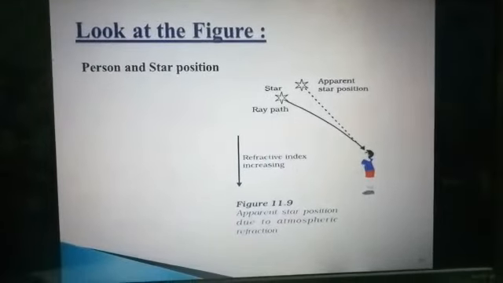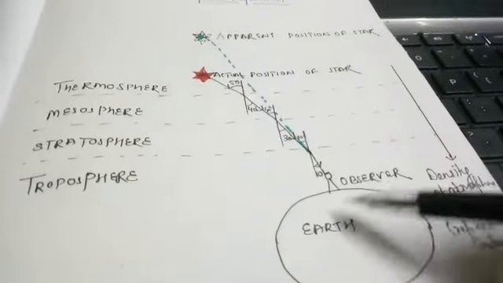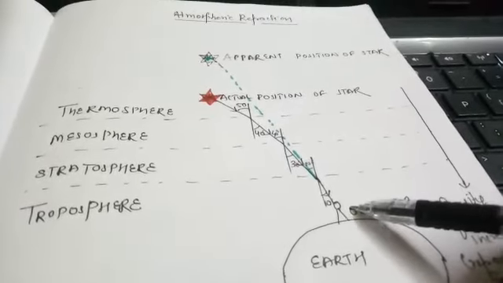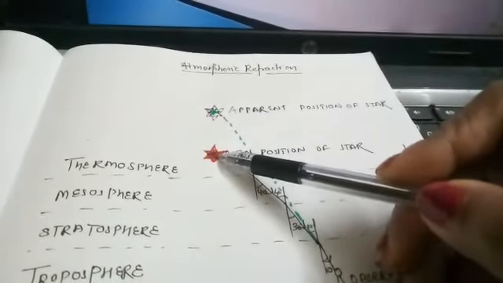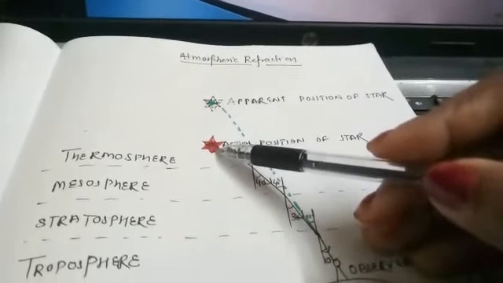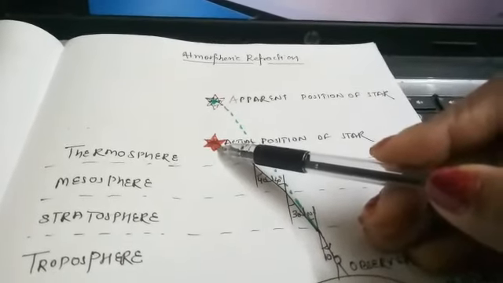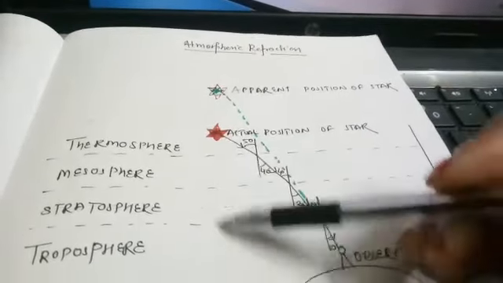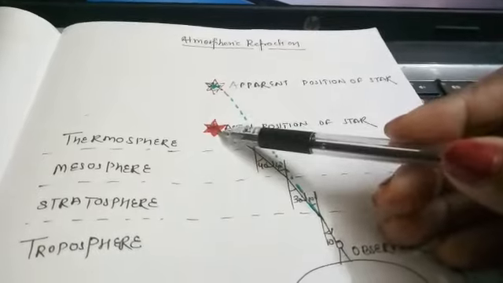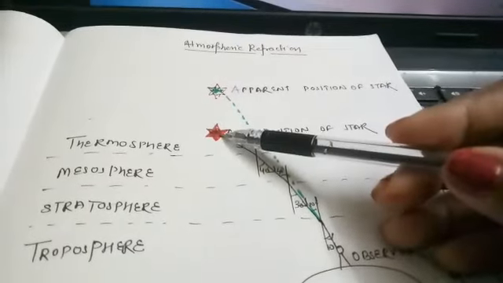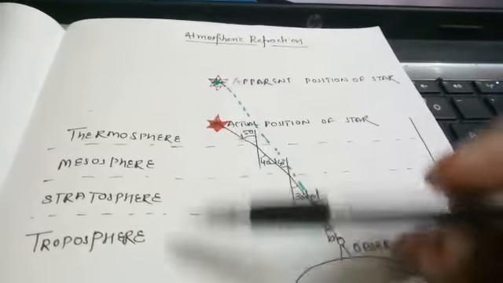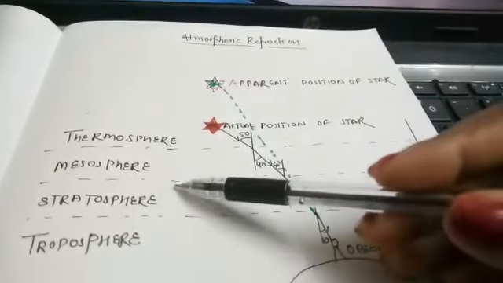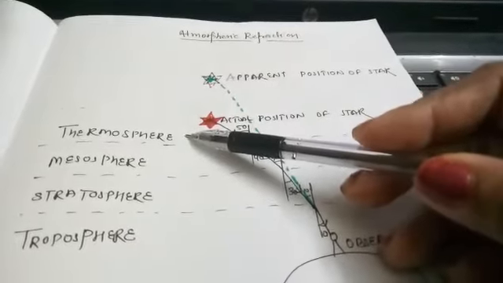Just look here, what happens in this figure. Here we have a figure. This one is Earth. On the Earth there is an observer. You can say that the person is there, and then this one is the star, the actual position of a star, and a star has its own light. Okay, you have this concept. And all these are layers of atmosphere. You already studied about the layers of atmosphere in your junior social class. The lower one is troposphere, then stratosphere, mesosphere, thermosphere.